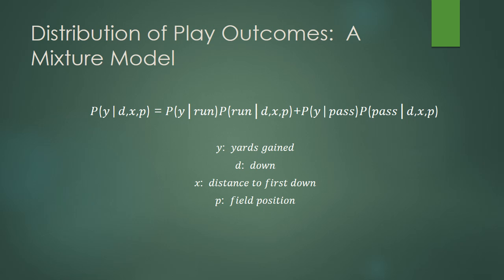In normal gameplay, there are three main variables that determine the situation: the down, distance, and field position. We must estimate distributions for each possible combination. The main distinction in a football play is whether a run or pass is called. The distribution of yards gained can then be seen as a two-component mixture model with the probability of a run or pass being called, and then a distribution of yards gained given this call.